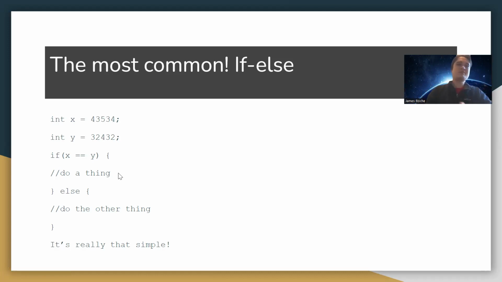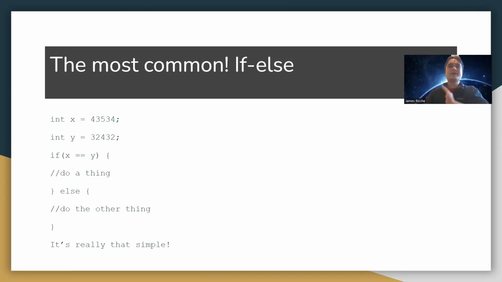If they're not, we'll do another, different action. Basically, it depends on a condition. If this is true, I'll do something, and if not, I'll do something a little different. That's how if conditions work, and if else is a great example of that. Overall, it's relatively simple.